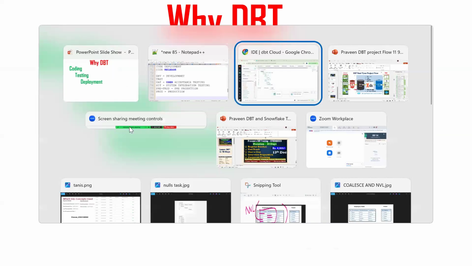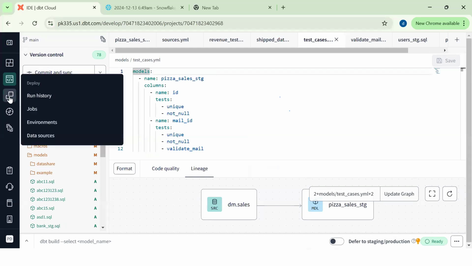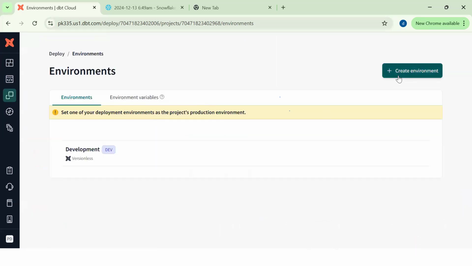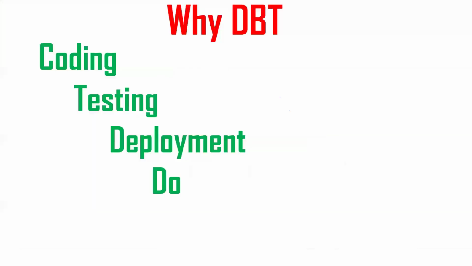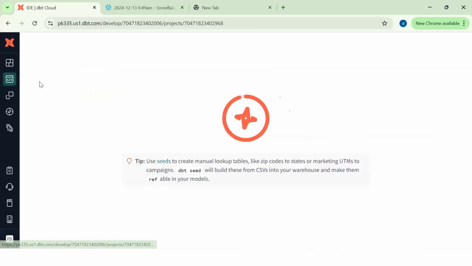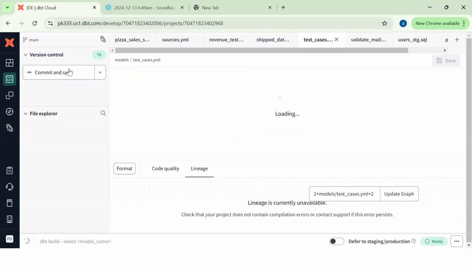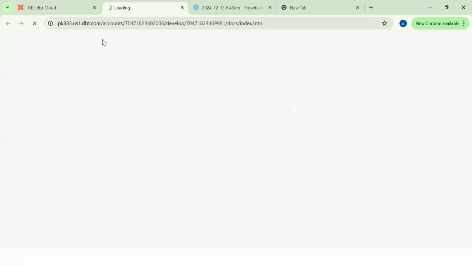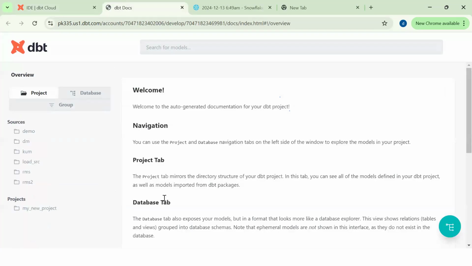You see here, in DBT, the deployment option is there. So we can use the environment, and from dev to production or dev to stage, we can easily move the code. And one more thing is documentation. What is documentation? Anybody knows? Maintaining the data dictionary and everything. If I click this, the entire project documentation will be available.